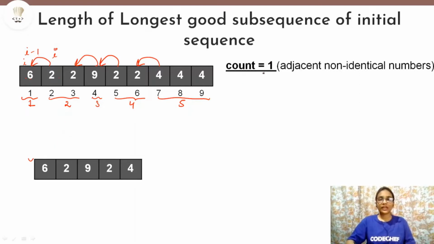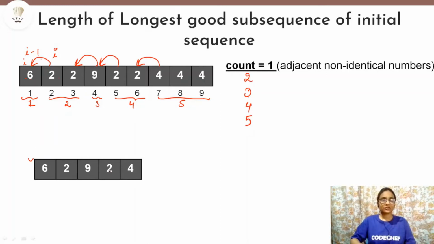So count we have taken 1 because of the first element, because that will always be included. And then what we will just do is count the number of adjacent non-identical elements. So here we have counted them to be 4, and since our count was initially 1, it will keep on incrementing 4 times. So 4 times it will be 2, 3, 4 and 5. So count will become equal to 5.